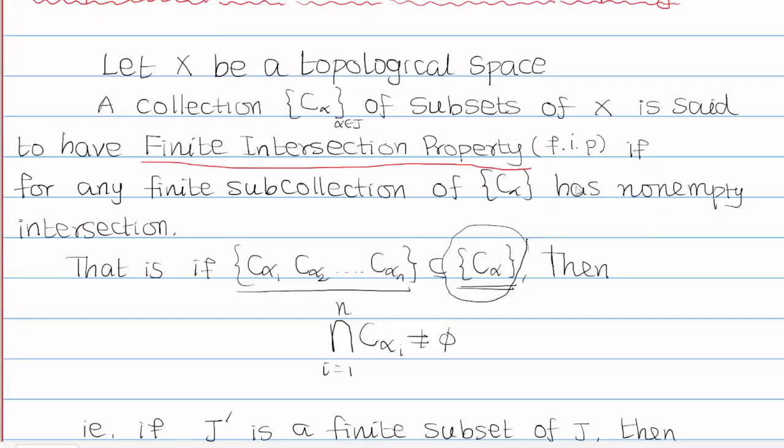Now we will prove the characterization of compactness using the finite intersection property. So this is the theorem. Let capital X be a topological space. Then X is compact